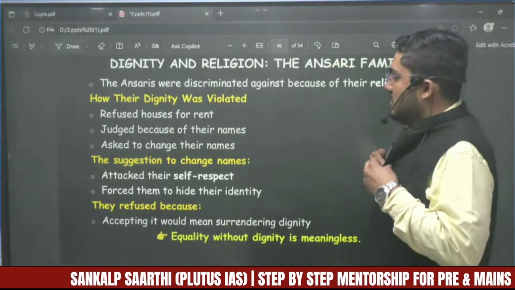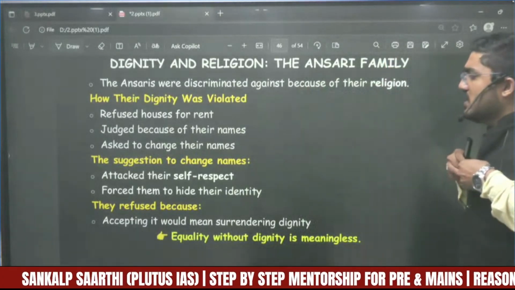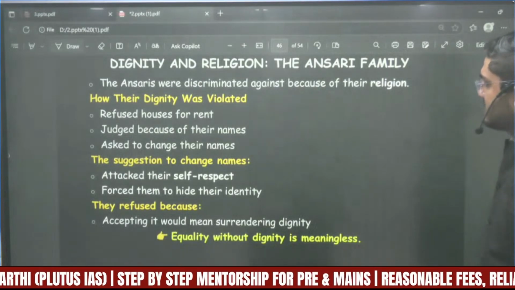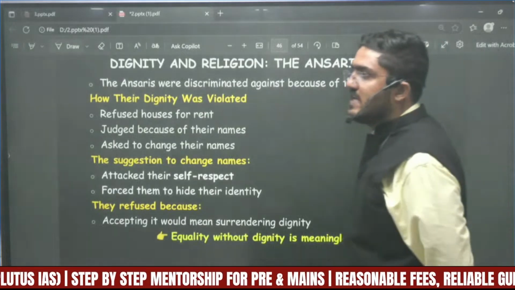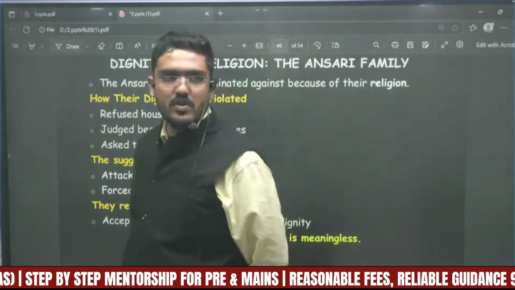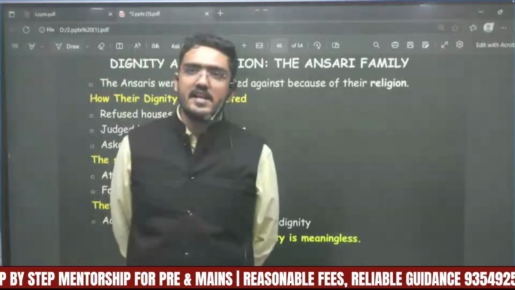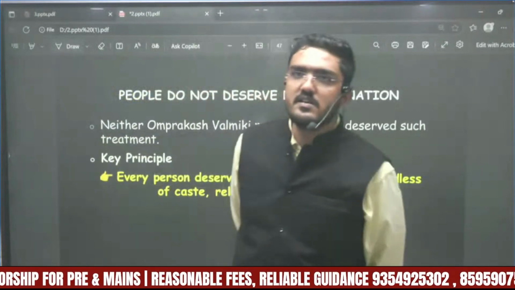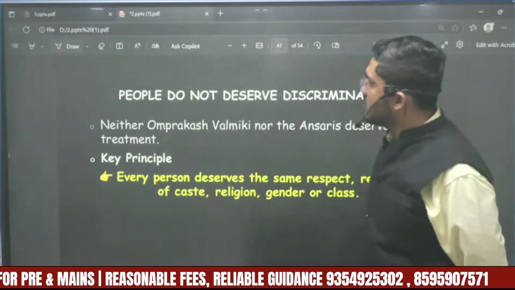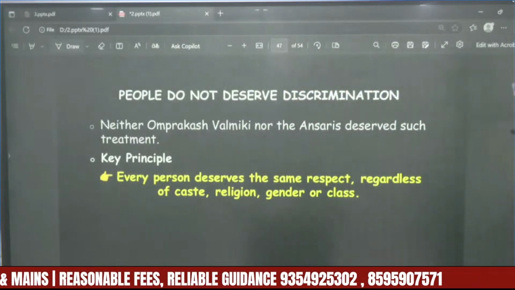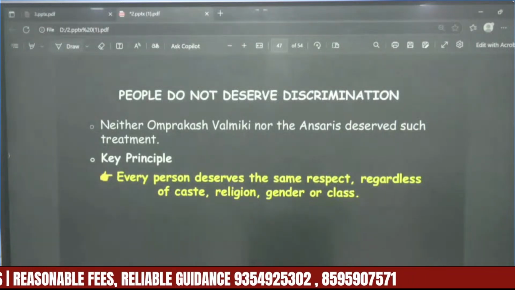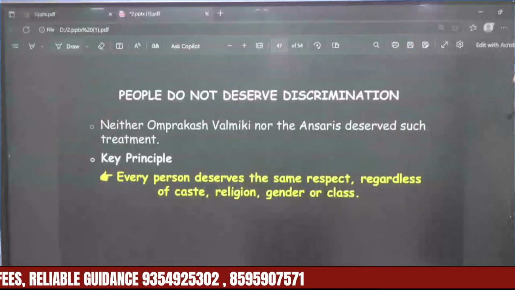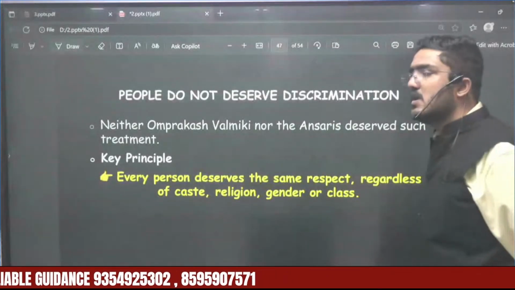So they refused to change their name because accepting it would mean surrendering their dignity, right? Yes. So people do not deserve discrimination. Neither Om Prakash Valmiki nor the Ansaris ever deserved the kind of treatment they were given. Every person deserves the same respect regardless of their caste, religion, gender, or class.